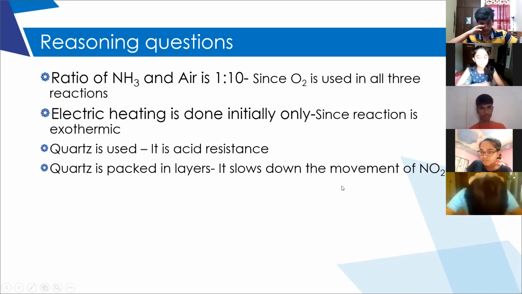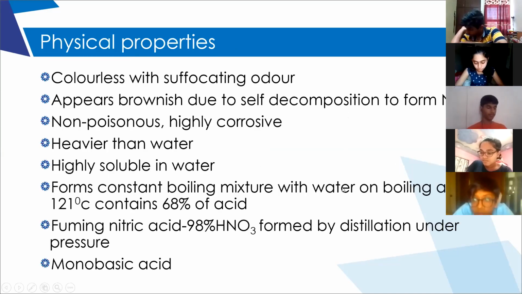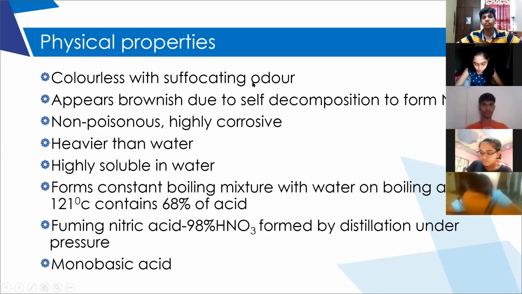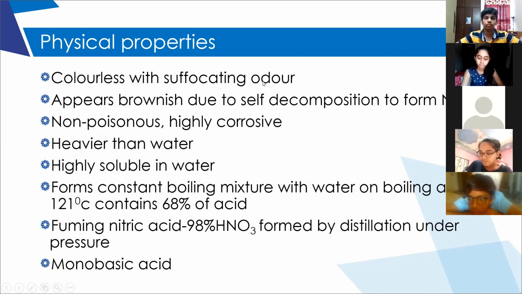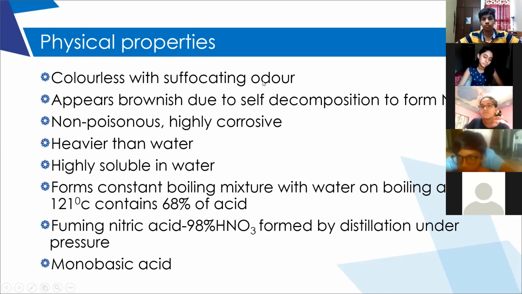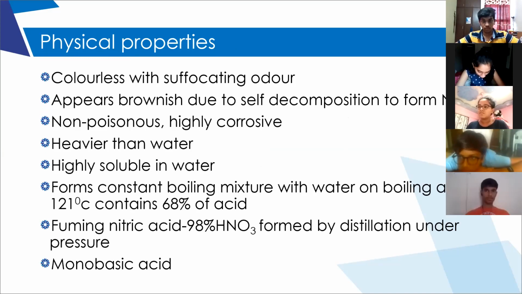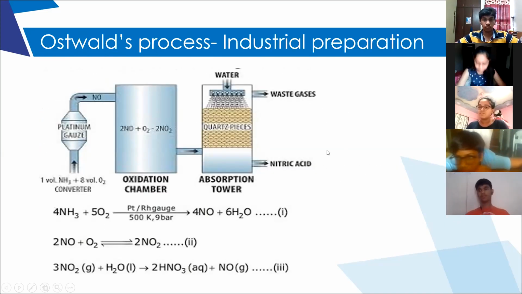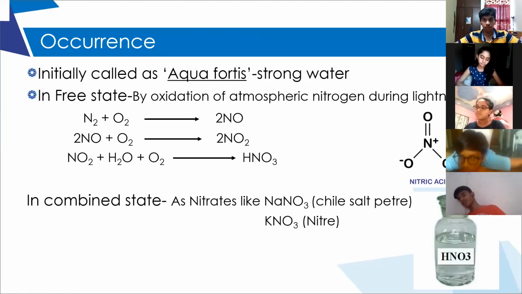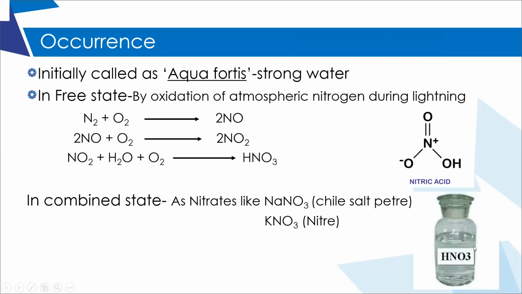Yes. Okay. Now, coming to the properties of nitric acid, it is a colorless gas with suffocating odor, or, if it dissolves in water, we can say it is a colorless liquid with suffocating odor. But see, initially I have mentioned here, the actual color of nitric acid is colorless.